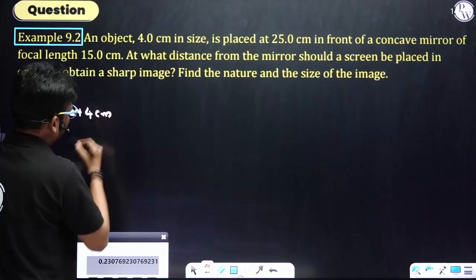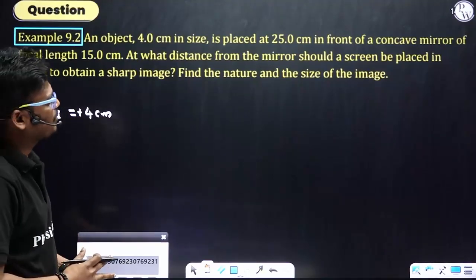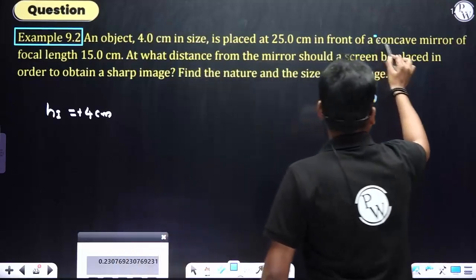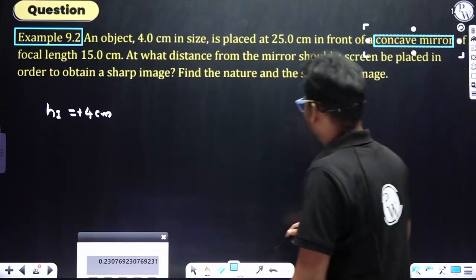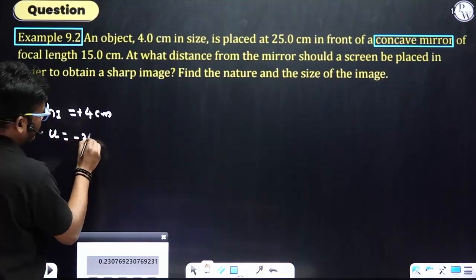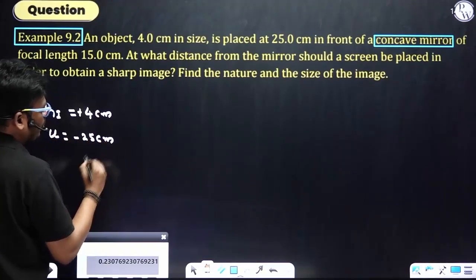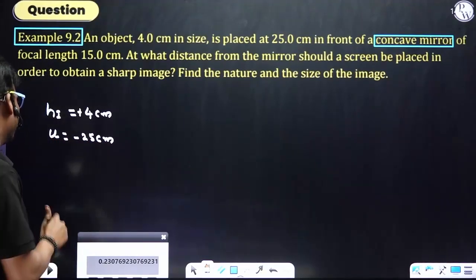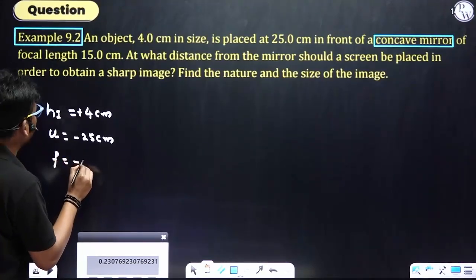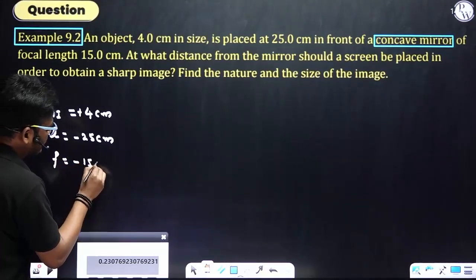Positive 4 centimeter is placed at 25 centimeter in front of a concave mirror. So object distance, U is equal to minus 25 centimeter. Focal length of a concave mirror is negative 15 centimeter.